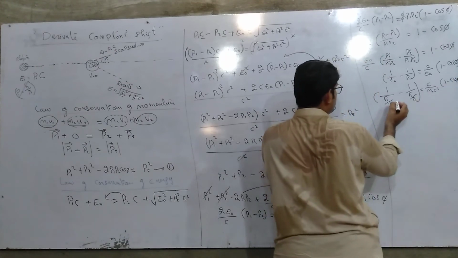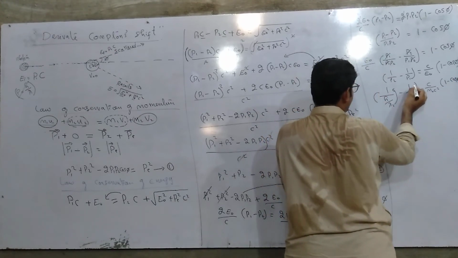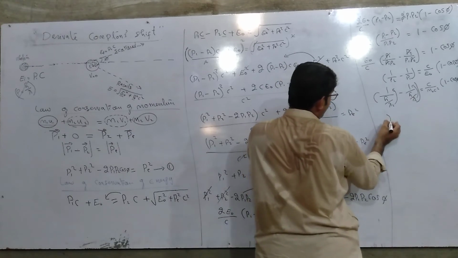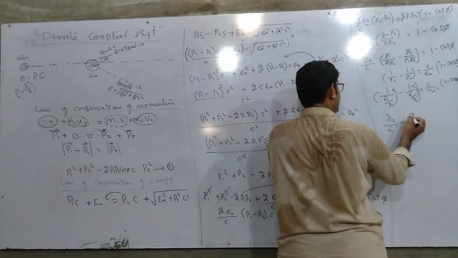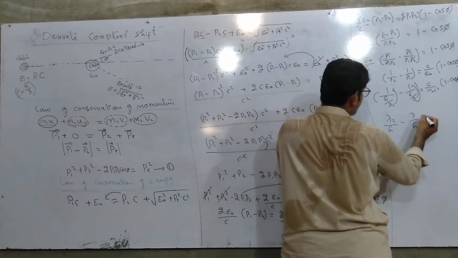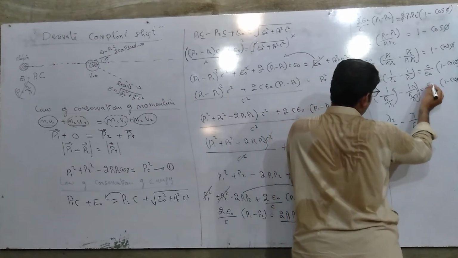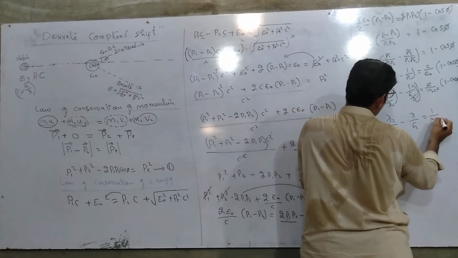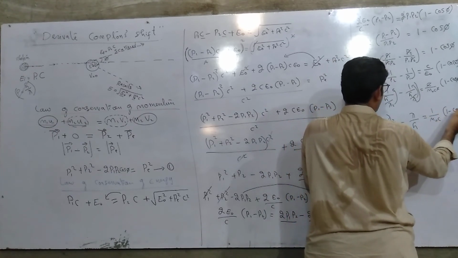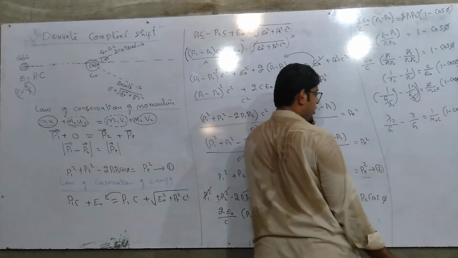Here lambda 2 can be shifted to the numerator: lambda 2 divided by h minus lambda 1 divided by h. Here C is cancelled with C, and we get 1 upon m naught C into (1 minus cos phi). So this equation is derived.